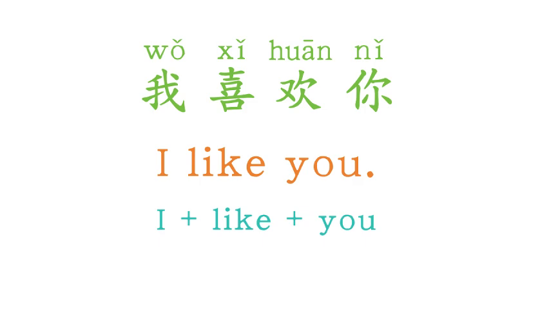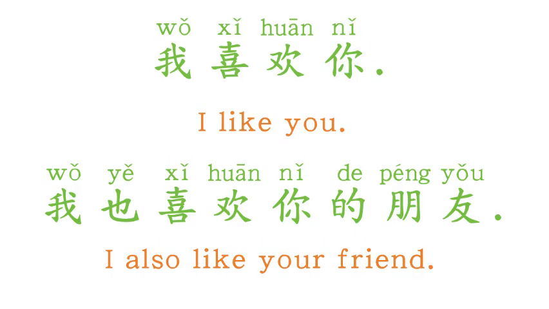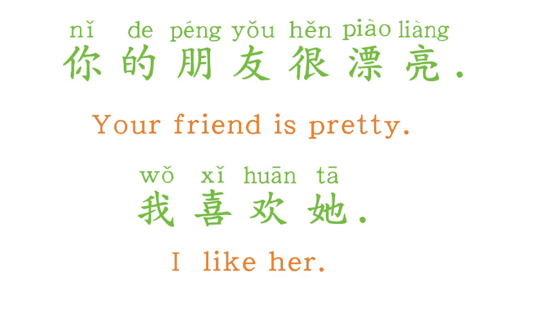That is 我也喜欢你的朋友。Now you are equipped with enough vocabulary, so try to make an interesting sentence. Try to say, your friend is pretty. I like her. That is, 你的朋友很漂亮。我喜欢她。